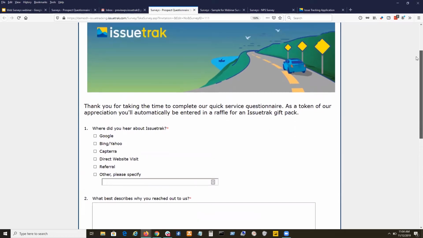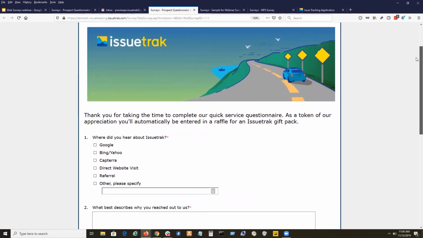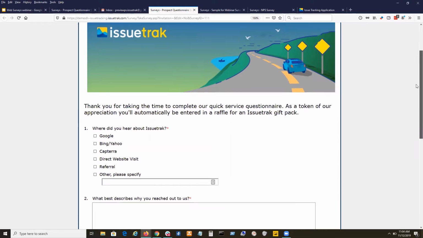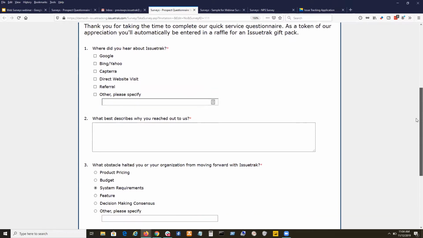Now, every time you see something that's part of a survey, it's called an item in Issuetrak. So we're looking for the image item. That's the thing that made this image appear. And we're going to talk about items in a minute. But I wanted to show a couple of the items on this survey. You can see below our call to action, right, we're going to get automatically entered in a raffle, right? Hey, whoopee, I'm going to win something, right?